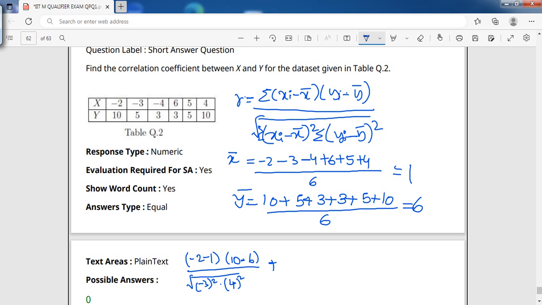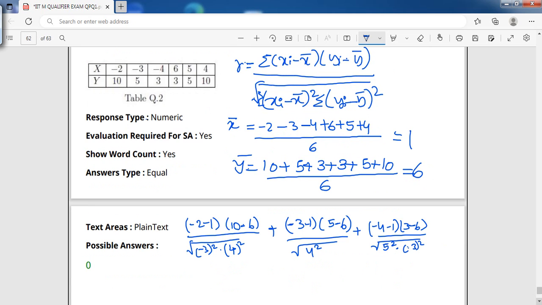Next, plus minus 3 minus 1 times yi, which is 5 minus 6, by root over 4 square. The next one, minus 4 minus 1 times 3 minus 6, which is minus 3, by root over 5 square times 3 square.